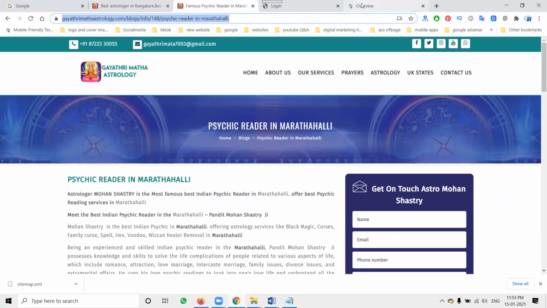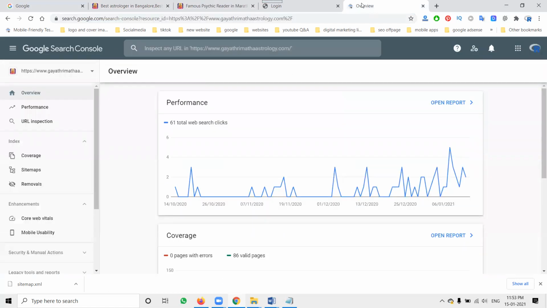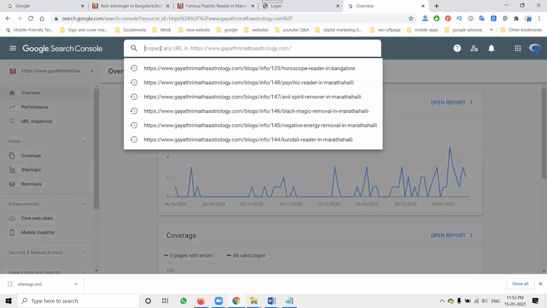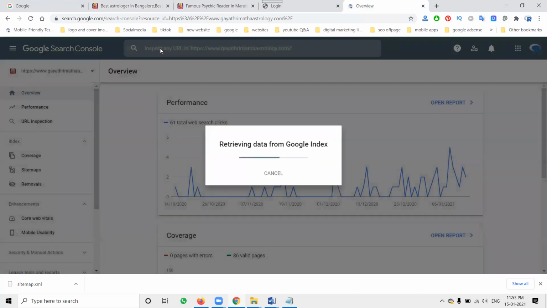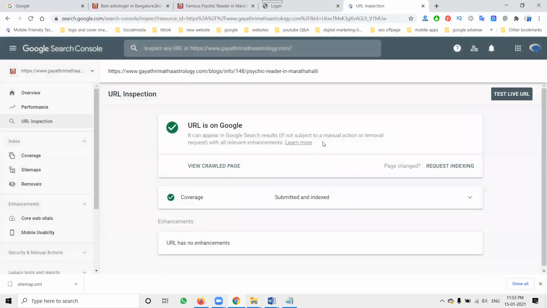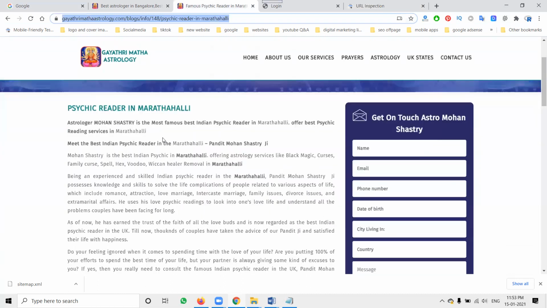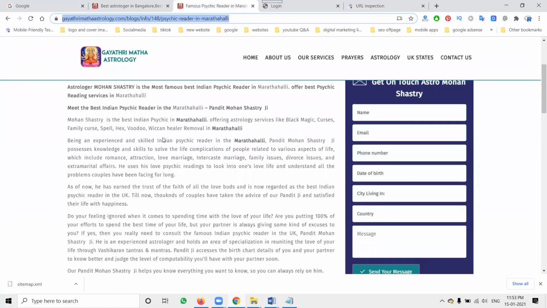For this you can use the Google Search Console option. First go to URL inspection and click here, Marthalli, the location you have to promote. You can start by requesting indexing on Google. Now we start the promotion by doing SEO off page. I upload the content, and my work is done? Not like that.